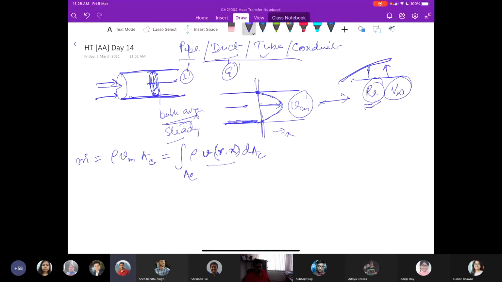Okay, so if the radius of this pipe where the incompressible flow is happening is, say, capital R, then what is the mean velocity?